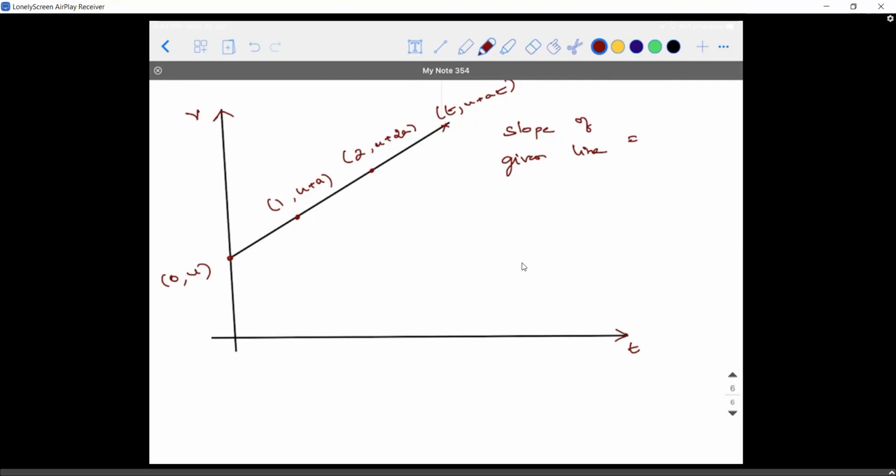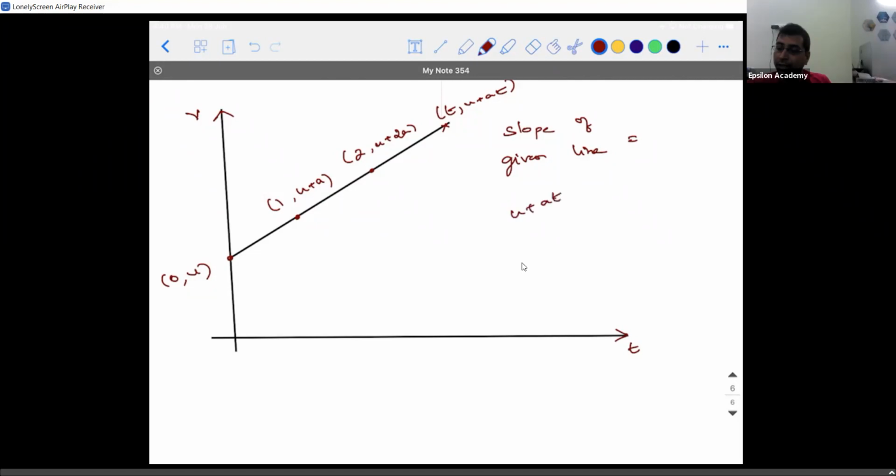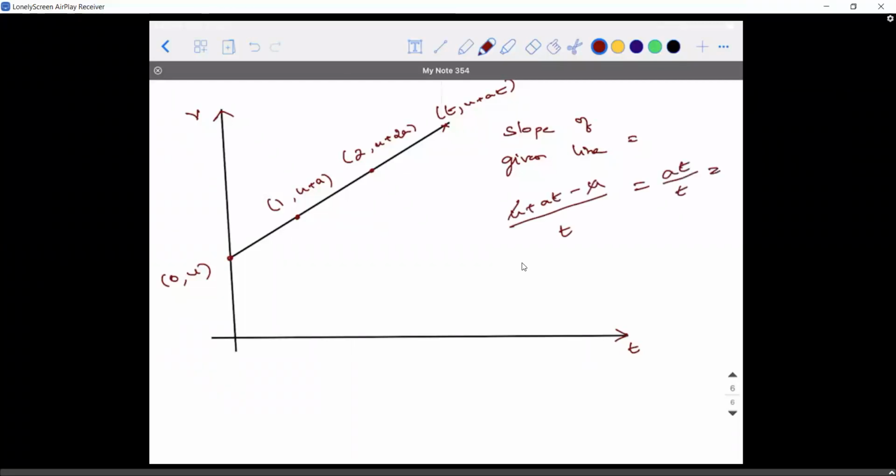u plus at minus u upon t. So you will have u plus at minus u upon t. So u and u will get cancelled. At upon t is going to give you A. So what is acceleration? What do you conclude?